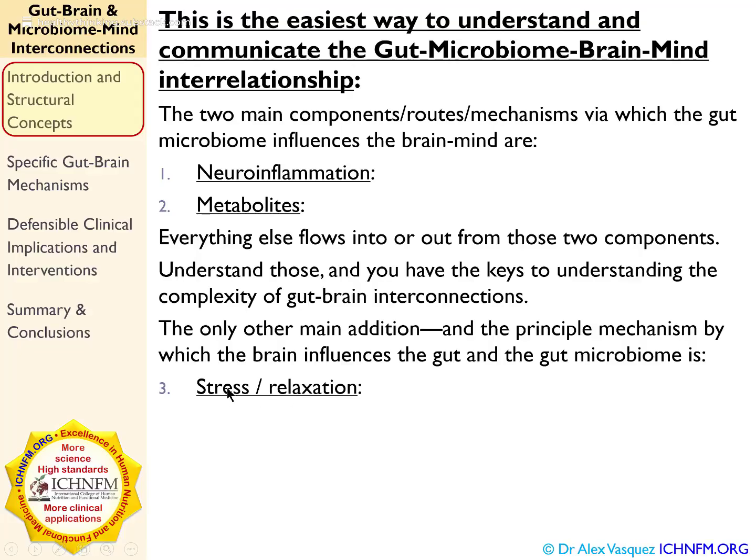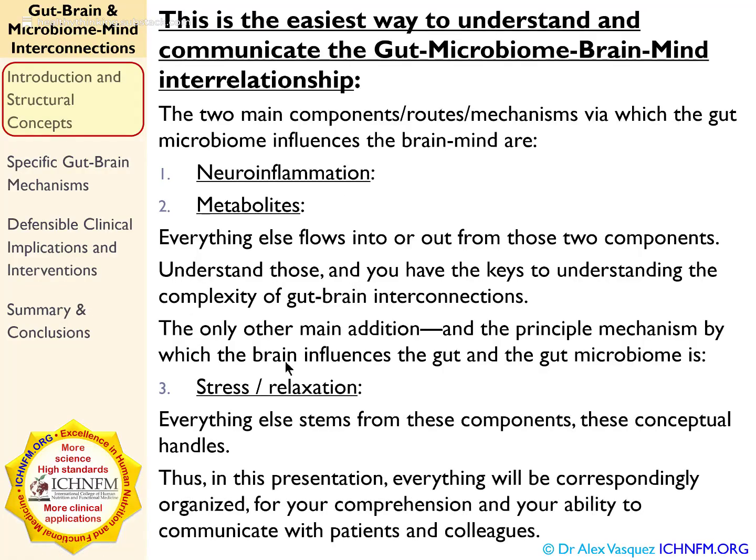And the biggest examples that we have are stress counteracted by relaxation. So the dynamic duo here, let's say, that we're going to focus on is neuroinflammation, and decoding and deciphering what that actually means, and also looking at specific metabolites. Now, previously I was focusing on metabolites created by microbes, but in this presentation you'll see that we have to talk about metabolites that are created within the human body by the human body as a result of the inflammation induced by gastrointestinal dysbiosis. And as I say here, everything else stems from these core components.